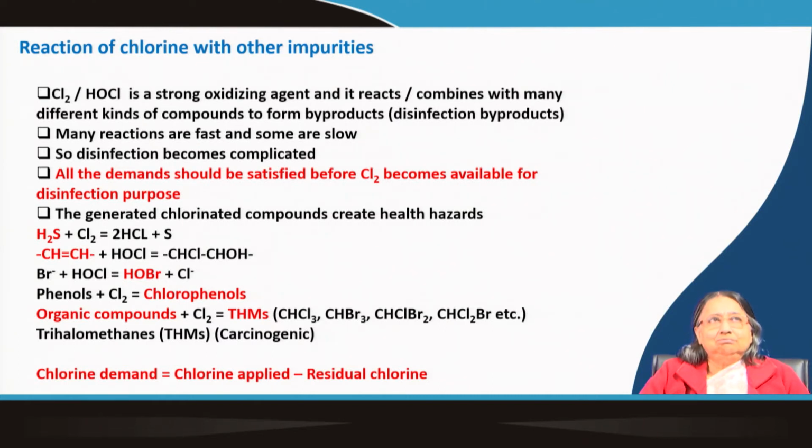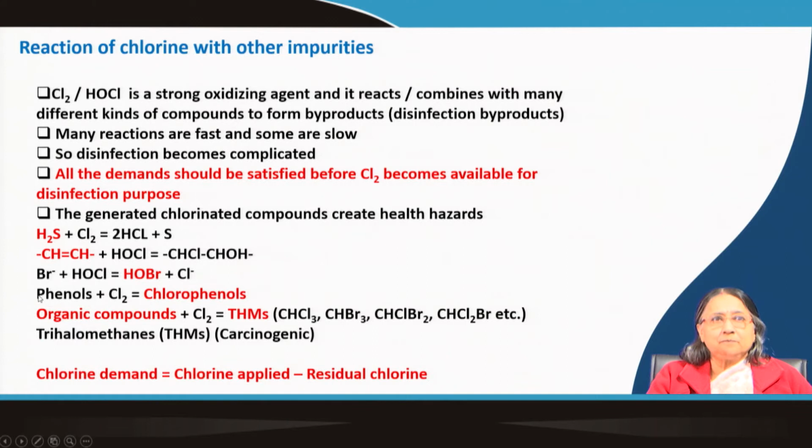In many countries, besides chlorine based disinfectants, bromine based disinfectants are also used. In some countries I have seen HOBr used in swimming pools. It has disinfecting property, but at the same time bromine is there, so we are not very confident about it.